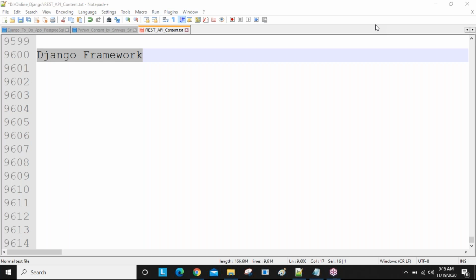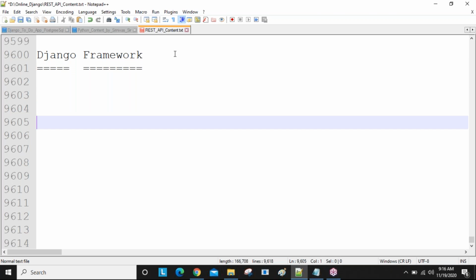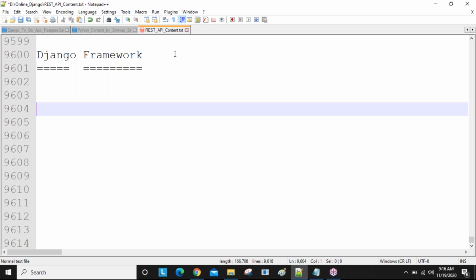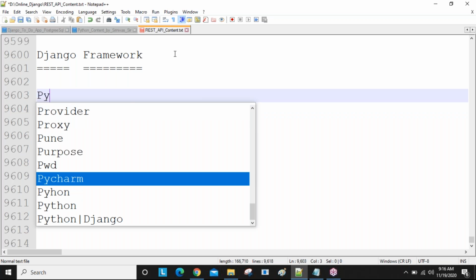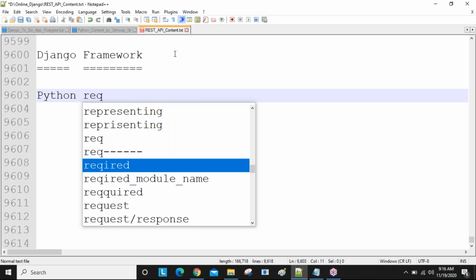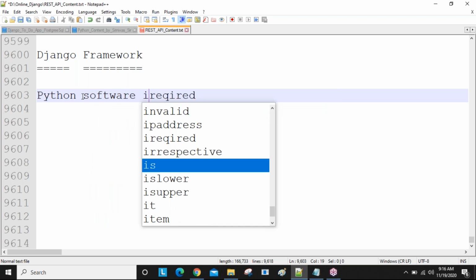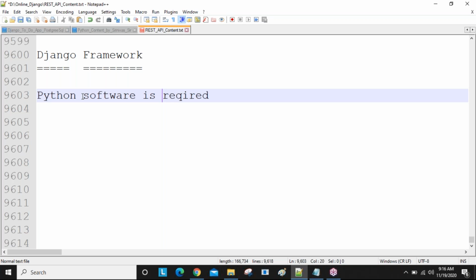So why are we going to choose this Django framework? What is the use of Django framework, and why do we need to learn it? We need to learn all these points. First of all, if you want to learn Django framework, what are the prerequisites? Python software, 100% Python software is required, guys. Python software is required to learn Django framework.